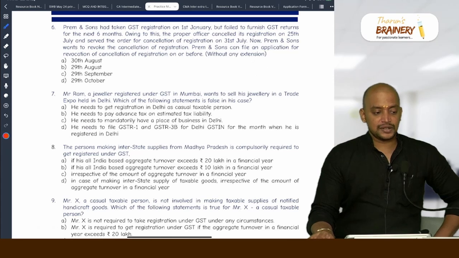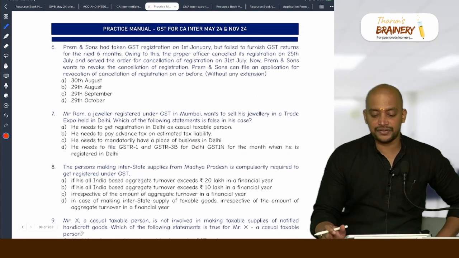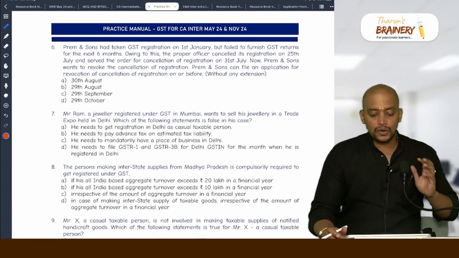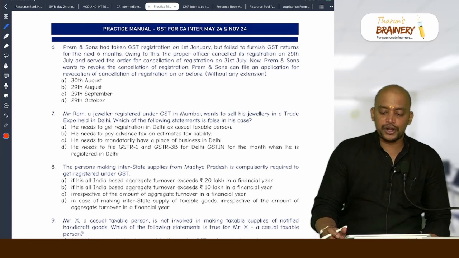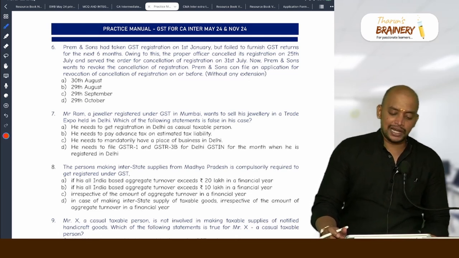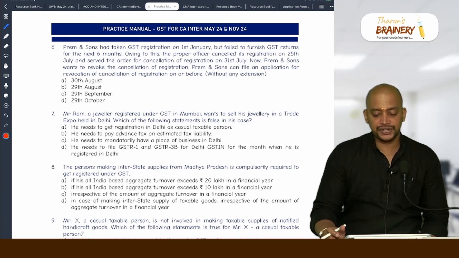Number 6. Prem and Sons had taken GST registration on 1st January, but failed to furnish GST returns for the next 6 months. Owing to this, the proper officer cancelled its registration on 25th July and served the order for cancellation of registration on 31st July. Now Prem and Sons want to revoke the cancellation of registration. So can they revoke the cancellation of registration in this case?